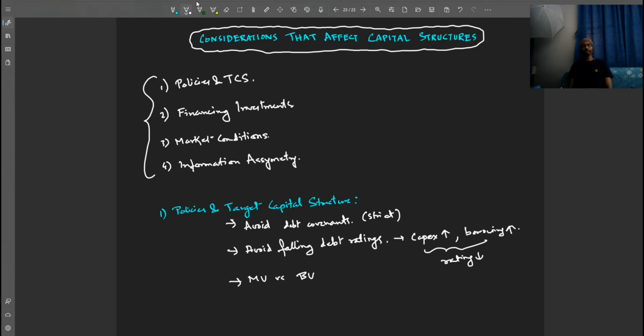Let's say at t is equal to 0, the company issued debt at 5%. And at t is equal to 1, the interest rates went up to 7%. Naturally, the book value of their debt will be more than the market value of their debt, right? The book value of debt will be more than the market value of their debt in this kind of a scenario. This scenario will make them avoid issuing new debt.